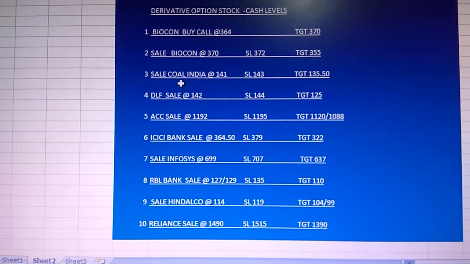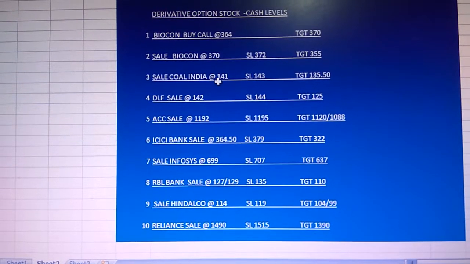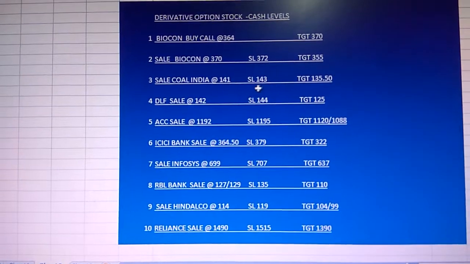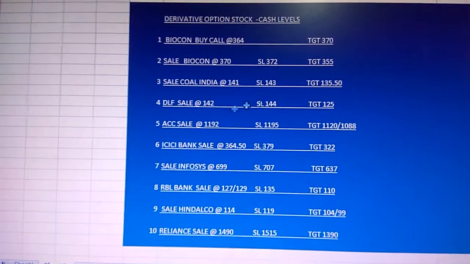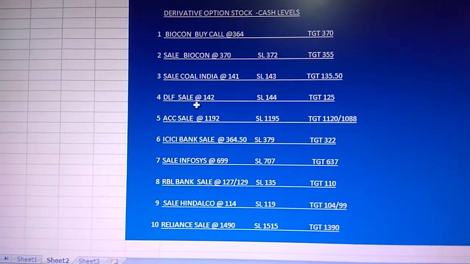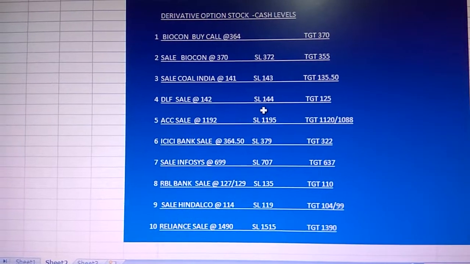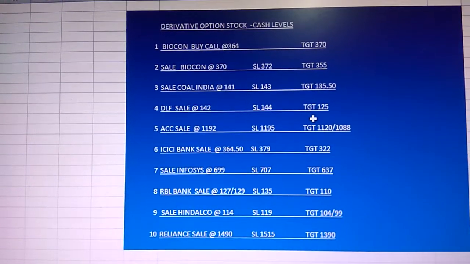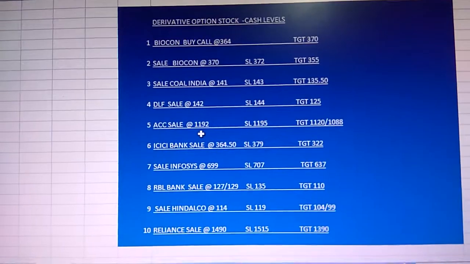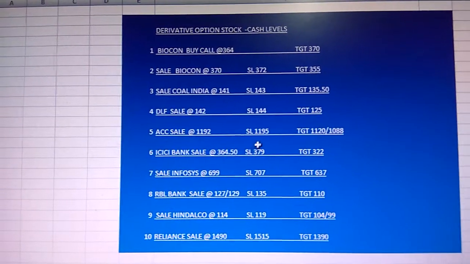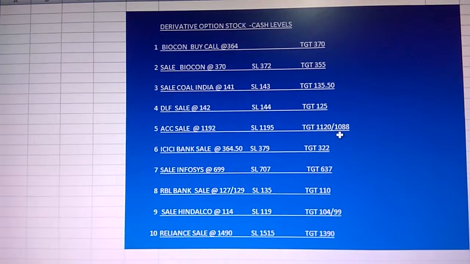Sell call on Coal India at 141, stop loss is 143, target is 135.50. Then DLF also there is a sell call at 142, stop loss is 144, target is 125. ACC also you can go sell at 1192, stop loss is 1195 and target is 1120.